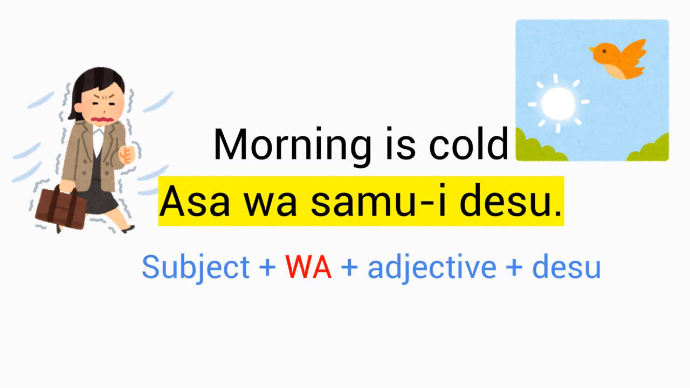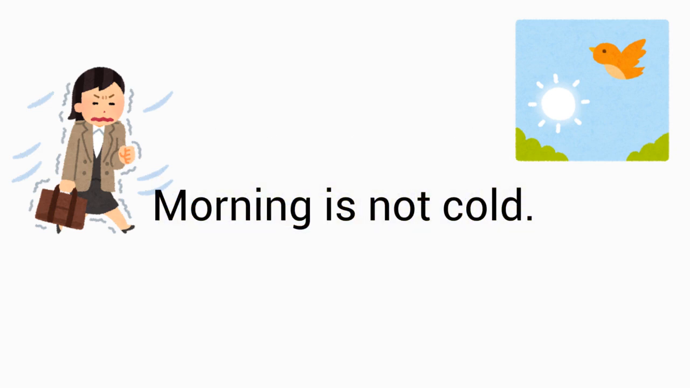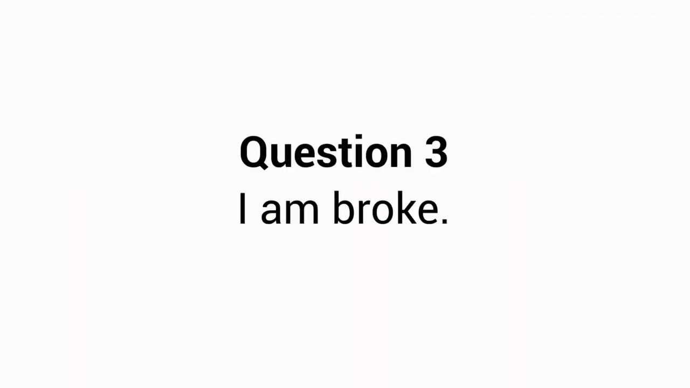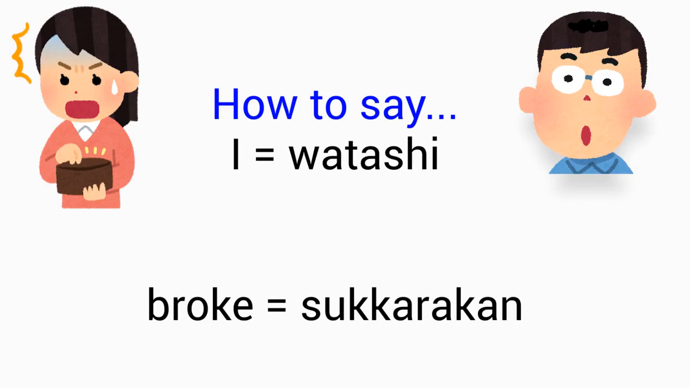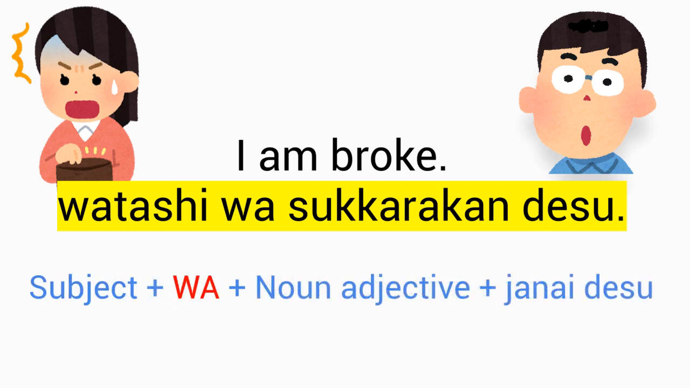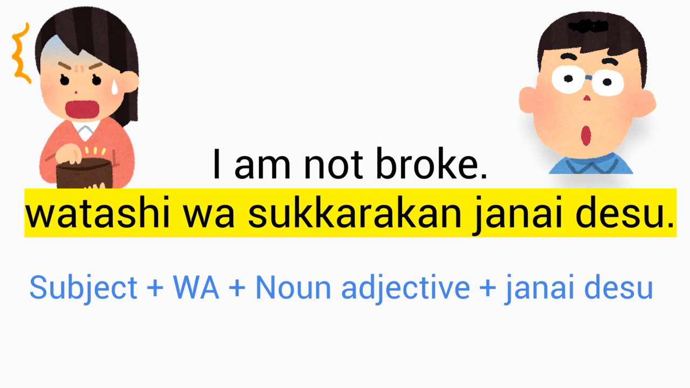Yes, that's right. 朝は寒いです。Okay? How about negative? Morning is not cold. Yes. 朝は寒くないです。Because 寒い is a true adjective. Very good. How about I am broke? Do you remember broke? That is a noun adjective. So you want to say 私はすっからかんです。And then negative would be 私はすっからかんじゃないです。